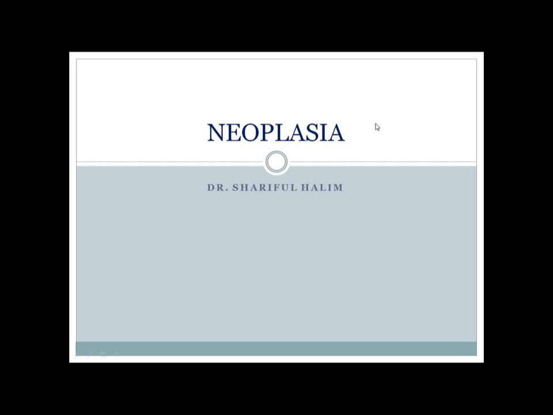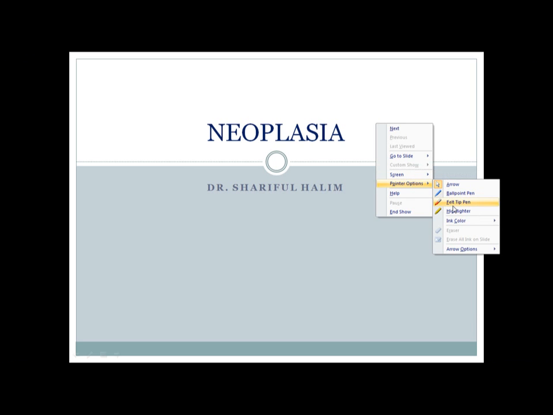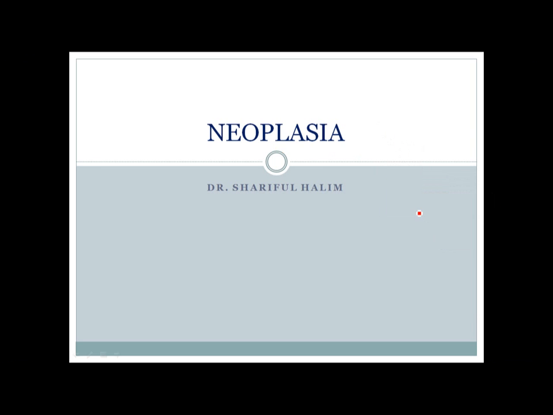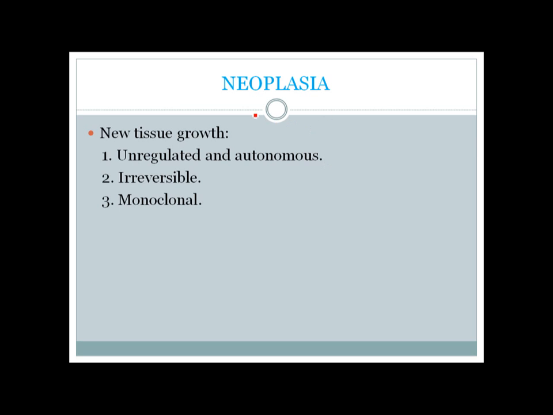Hello everyone, welcome back. Today we'll talk about neoplasia, and as you see, the term has two parts. The first part is neo and the second part is plasia. Neo means new and plasia means growth. So neoplasia is actually new growth of tissue, and this growth has certain characteristics.